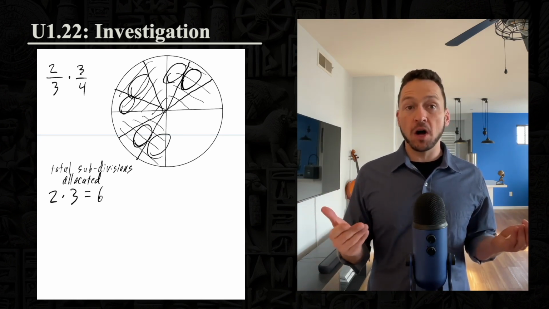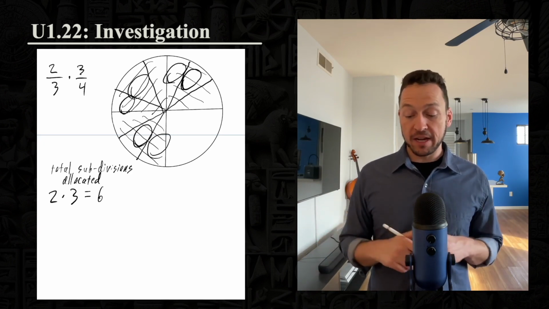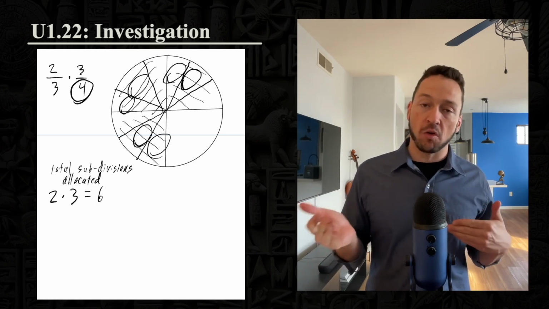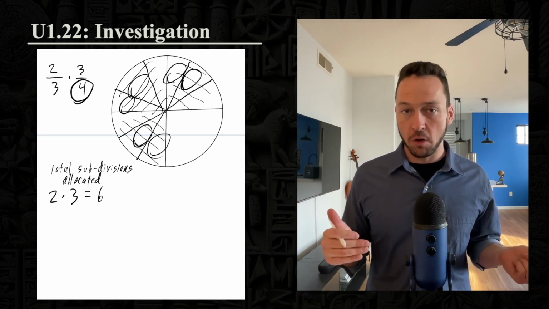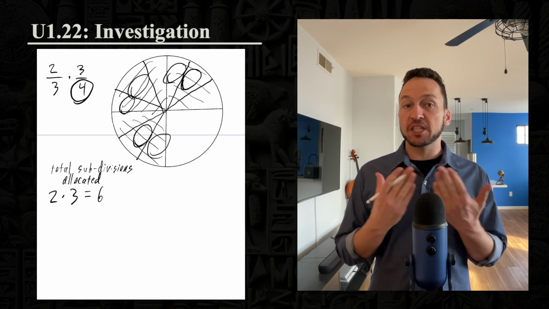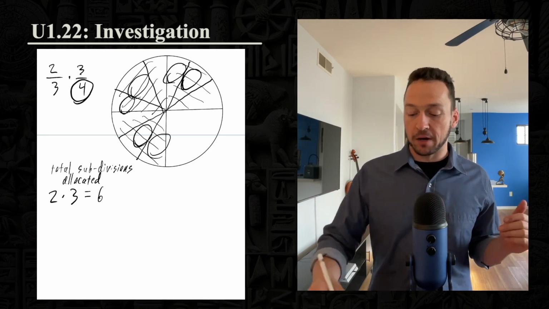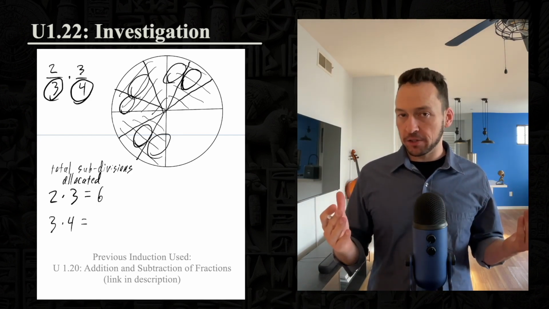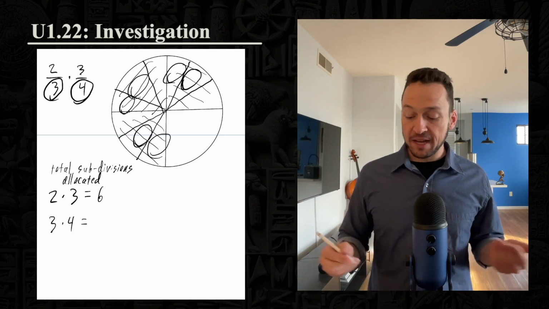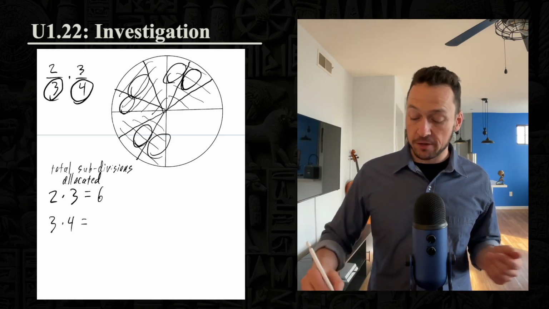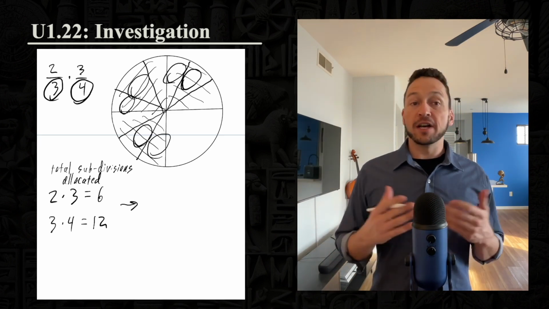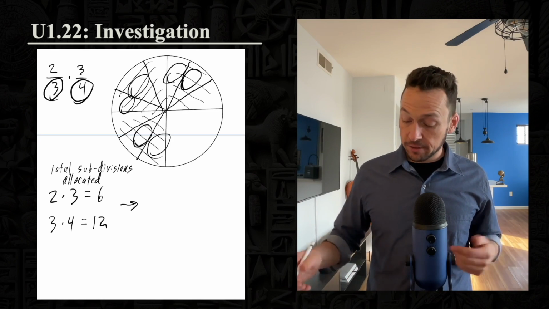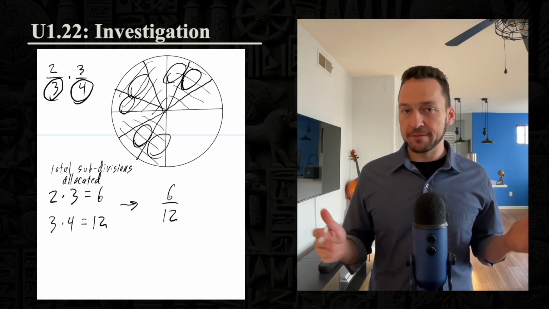Now, to find the denominator, we consider the fact that we already had partial pieces. Pieces that are so small that 4 of them were required to make a whole, or a number of them equal to the second denominator was required for pieces of that size to make a whole. Since each of those parts are being split into a number of subparts equal to the second denominator, the number of the new subparts required to make a whole will be the product of the 2 denominators, in this case, 3 times 4. Thus, the denominator of the product will always be found by multiplying the 2 denominators. And of course, once again, we get 6 over 12.